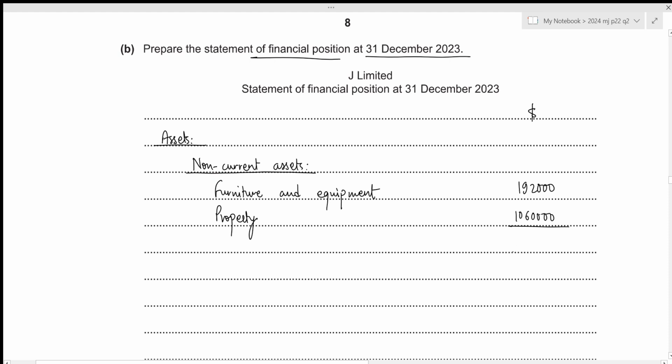Now we need to calculate the total of our non-current assets. That would be 192,000 plus 1,060,000, which gives the value of 1,252,000. Now we can move towards the current assets section.